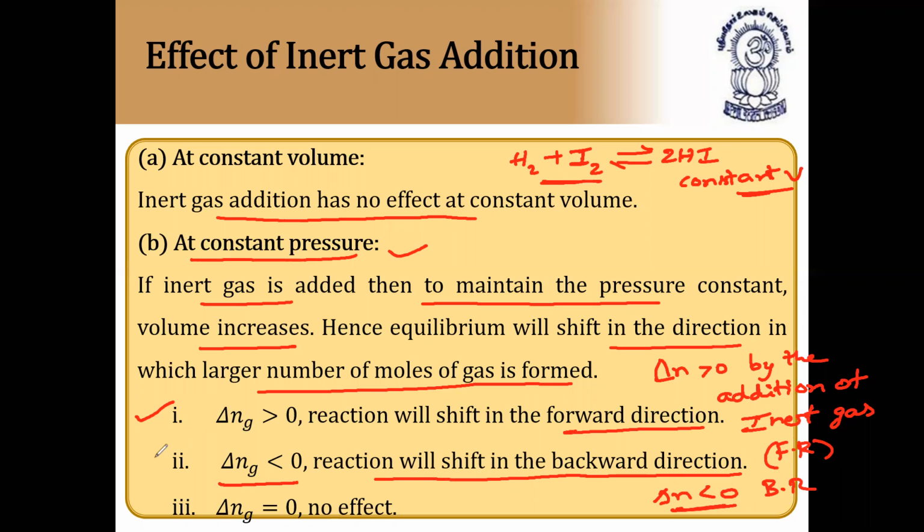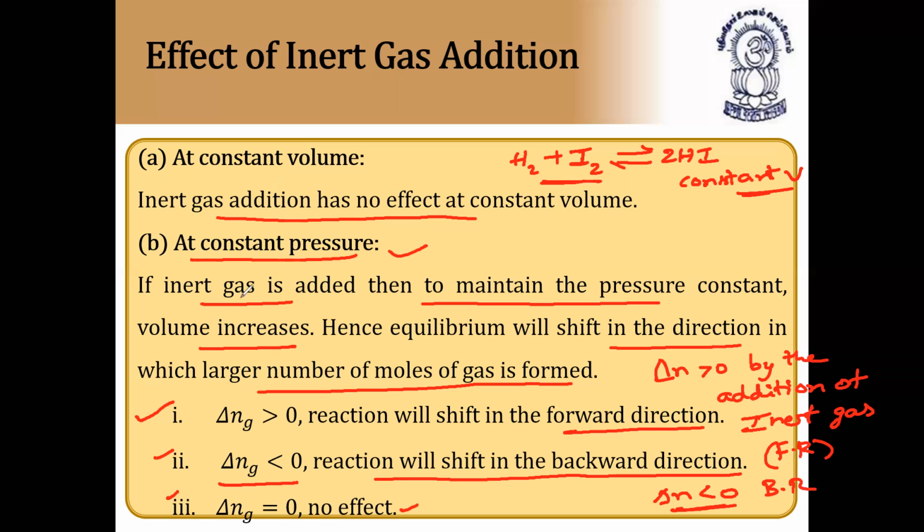So this is a very, very important point: 1, 2, 3. And for delta n equal to zero, no effect. Even though inert gas is added, there is no effect on equilibrium. So this is called the effect of inert gas addition at constant volume and at constant pressure. At constant pressure only it has an effect.